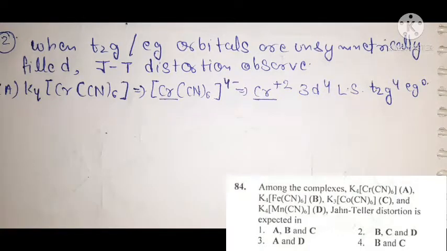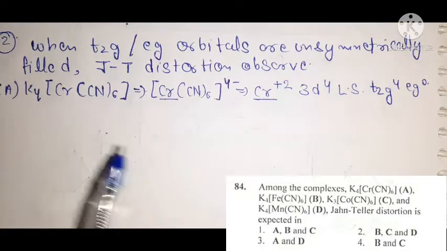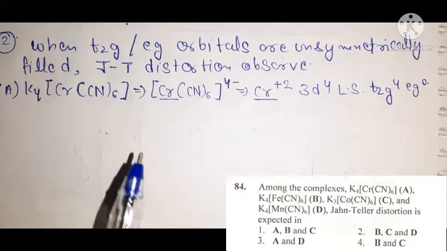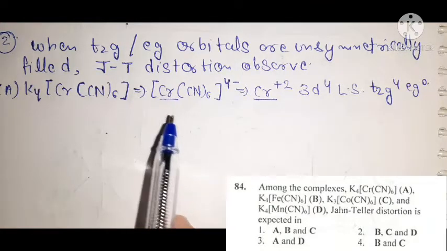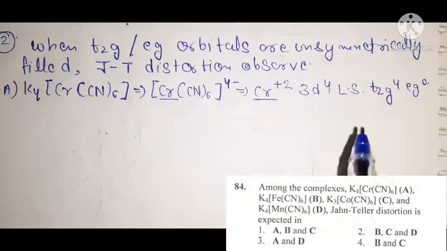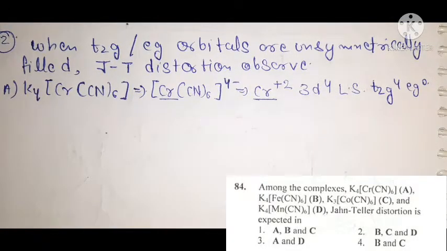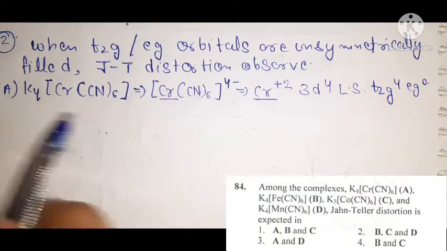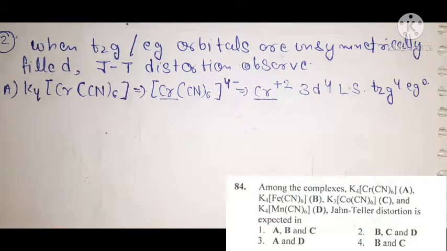Okay, this is the splitting pattern observed in this complex because it is a low spin complex. So all 4 electrons can pair up. Okay, now that means 4 electrons are present in the t2g orbital of this complex.